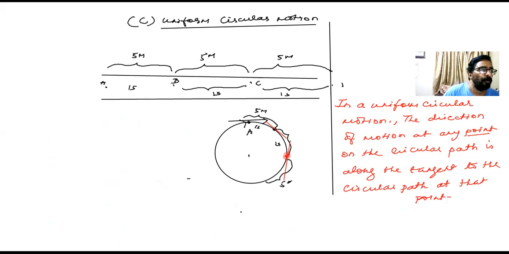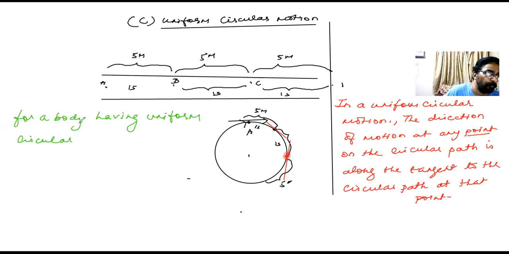Okay, for a body, please here, I'll just write it out. For a body having uniform circular motion, the velocity is variable.